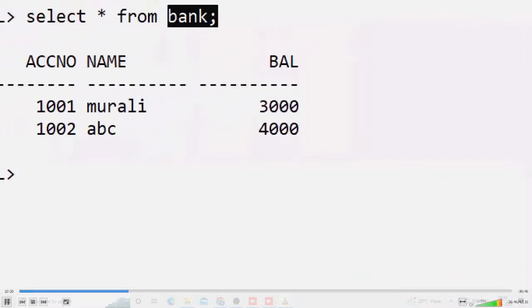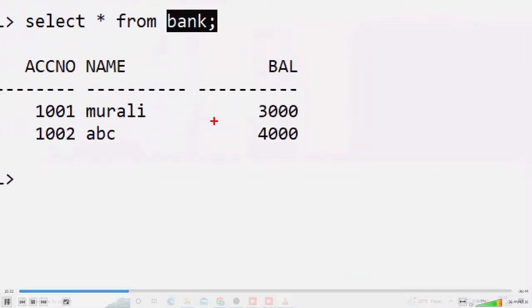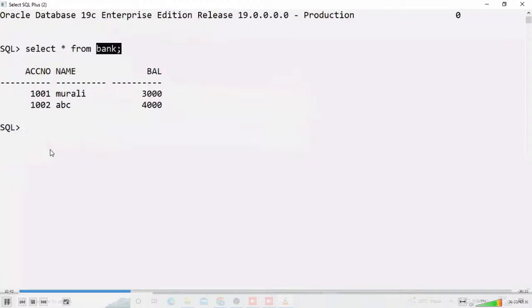Bank is a simple scenario. Bank is a table. In this bank table, I try to withdraw some money only. For that purpose I am writing some coding in PLSQL. Observe here. What I'm writing, that coding you don't have an idea about also. Logically observe here, whether it is really working correctly or not. Check it out. Don't write it.